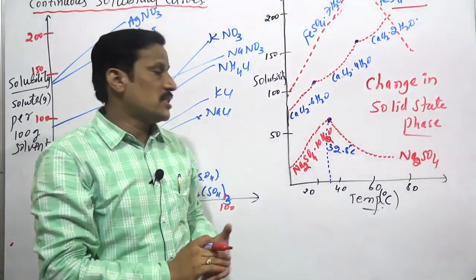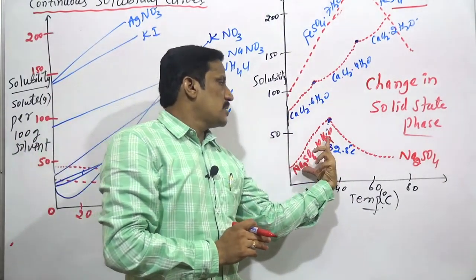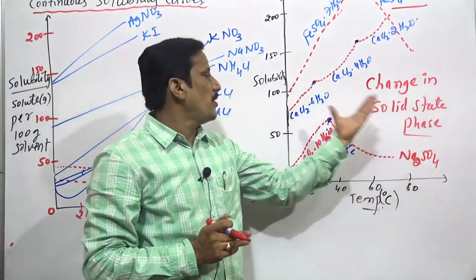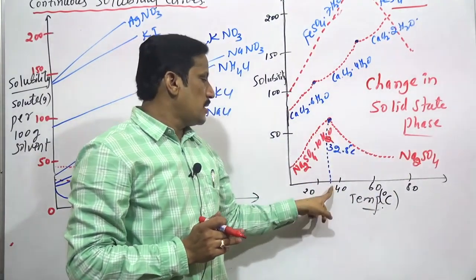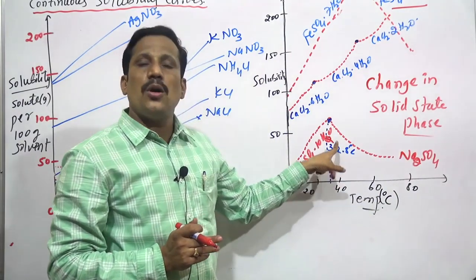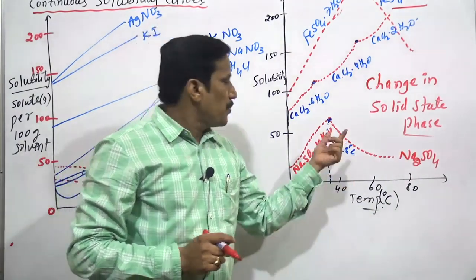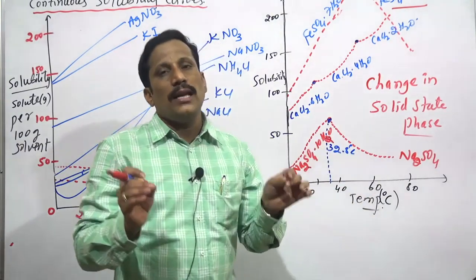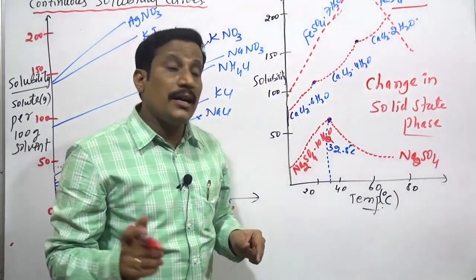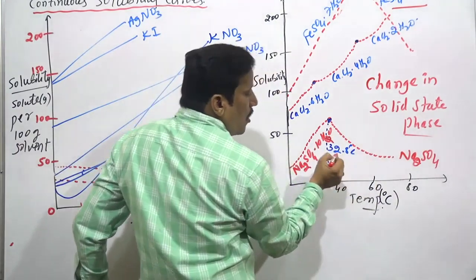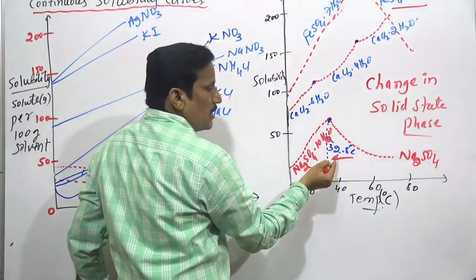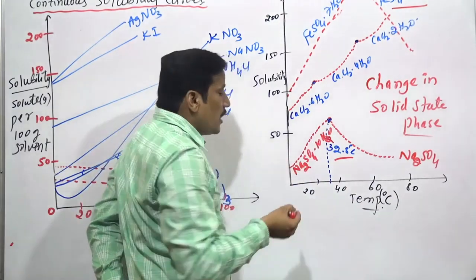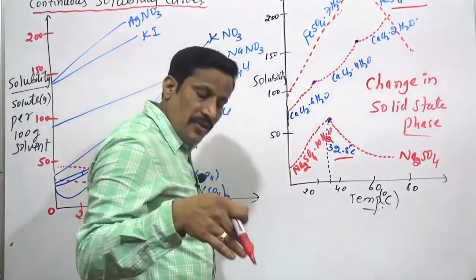This is decahydrate, and this is anhydrous sodium sulfate. After 32.8 degrees centigrade we see only anhydrous sodium sulfate, and below 32.8 degrees centigrade we find the decahydrate in the solution.